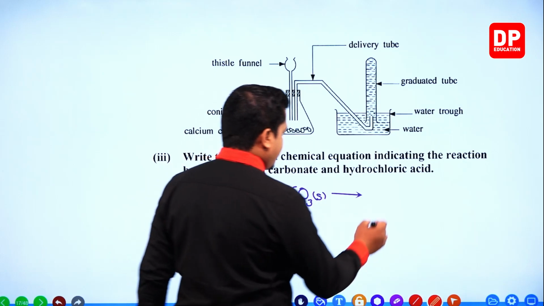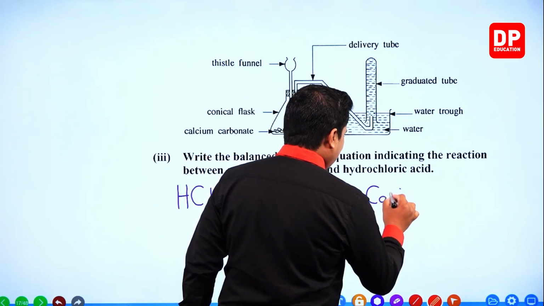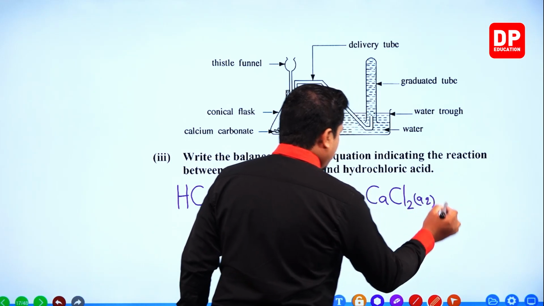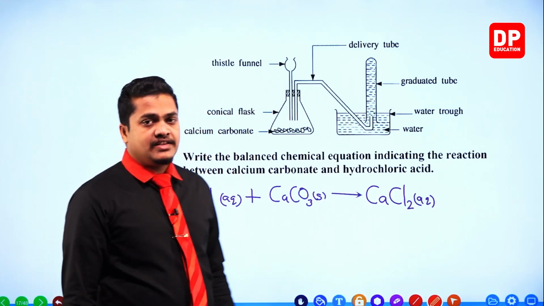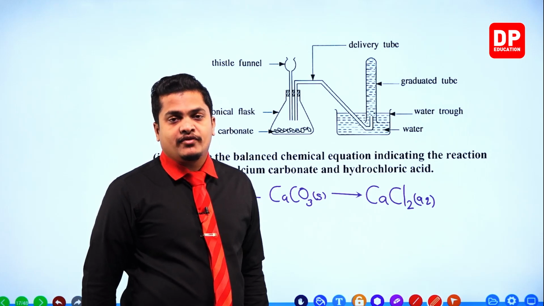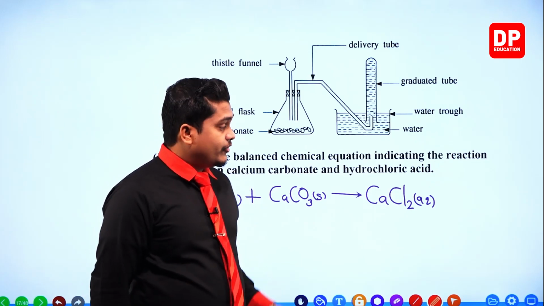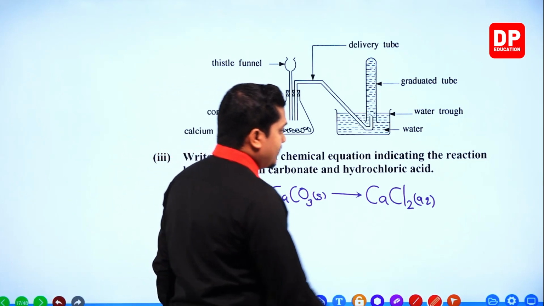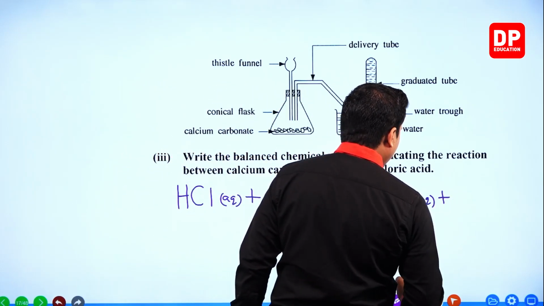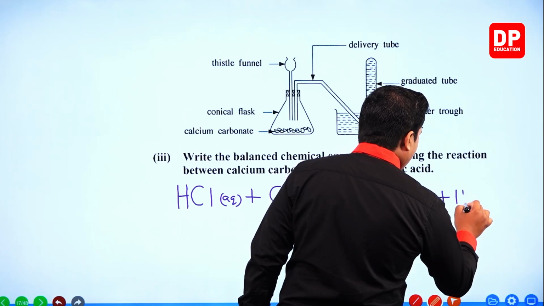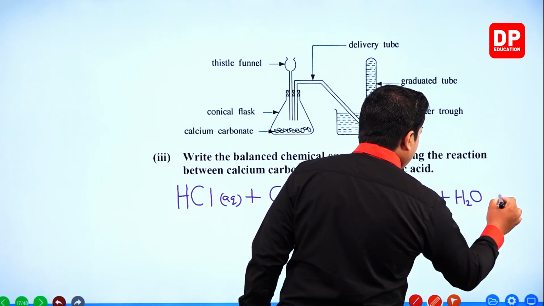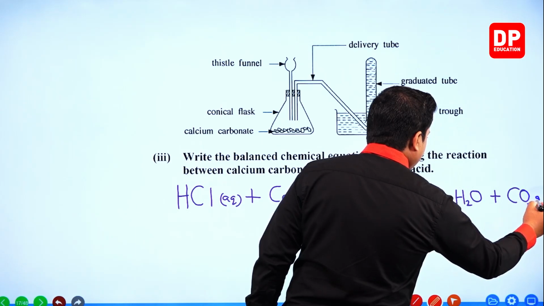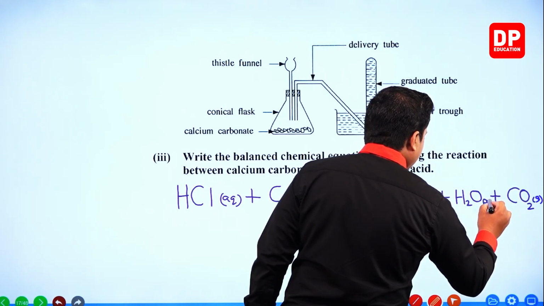Calcium chloride, first of all, CaCl2 in the aqueous form. Calcium chloride, because the valency of calcium is 2, valency of chlorine is 1. When you interchange those two, CaCl2. Then next one, water, H2O. Then finally, carbon dioxide gas.